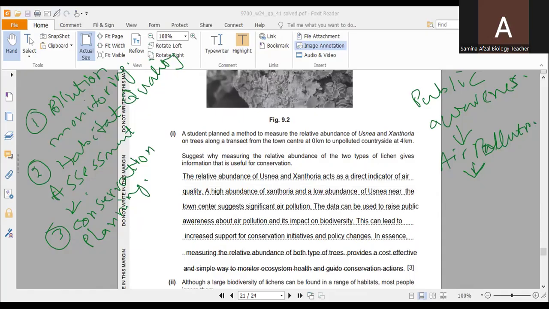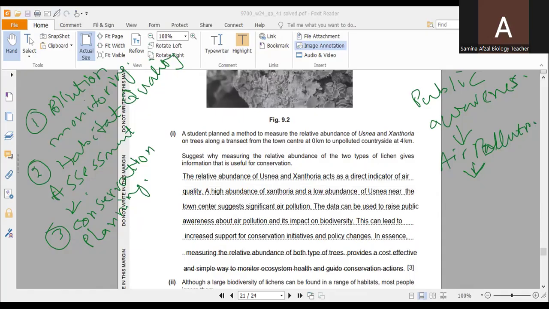So we have to work on it. We have to try to conserve. With the help of this data, we can conserve these species which are good for us. After this explanation, I would like to read the answer. The relative abundance of Usnea and Xanthoria acts as a direct indicator of air quality. A high abundance of Xanthoria and a low abundance of Usnea near the town center suggests significant air pollution. The data can be used to raise public awareness about air pollution and its impact on biodiversity.